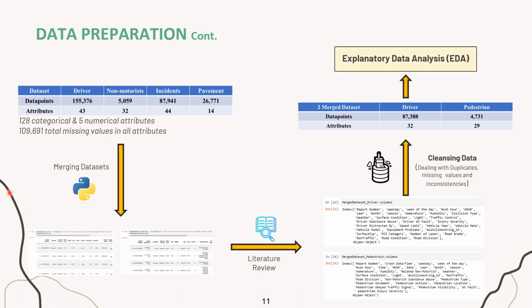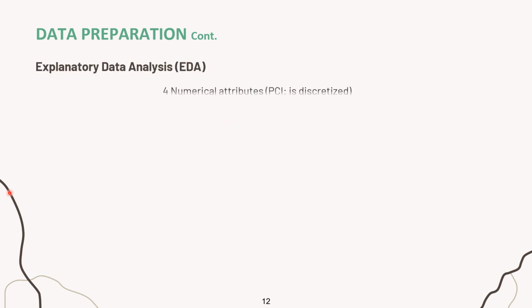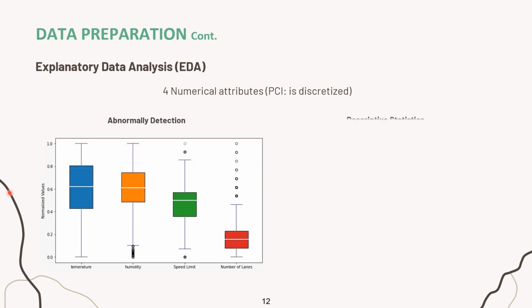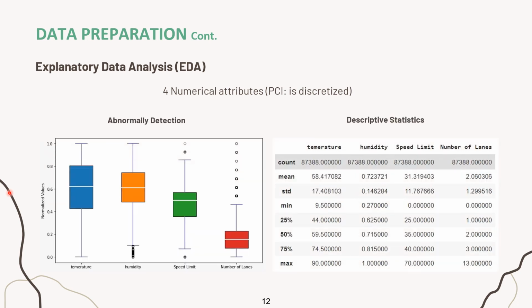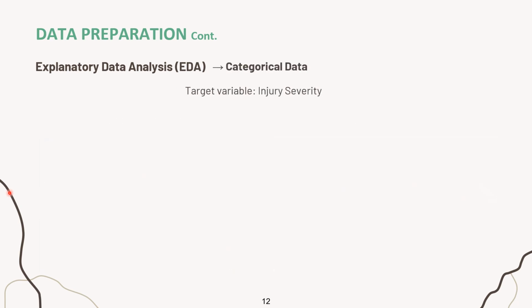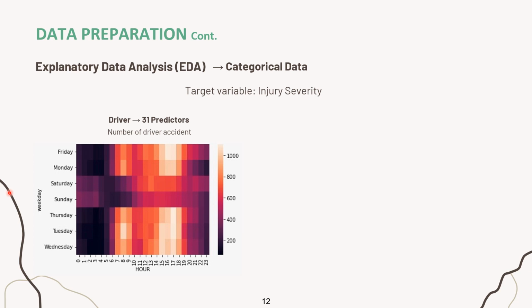Finally, exploratory data analysis was applied to better understand data distributions and give us insight. To do so, we benefited from descriptive statistics and several visualizations. The quartile diagram was used for abnormal detection of 4 numerical attributes. Regarding the driver dataset, by using the heat map diagram, we realized that the rush hour on weekdays is higher than other times. This shows that the analysis of crash severity in a time series manner can be beneficial.